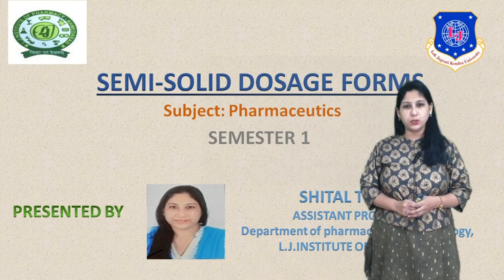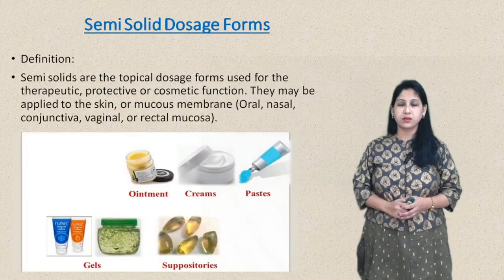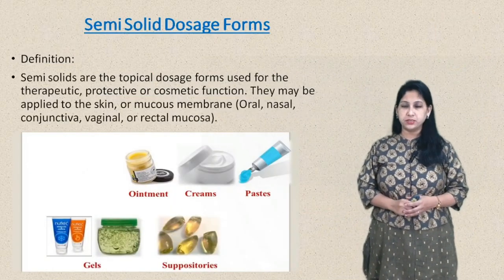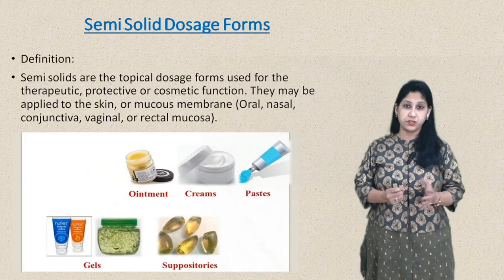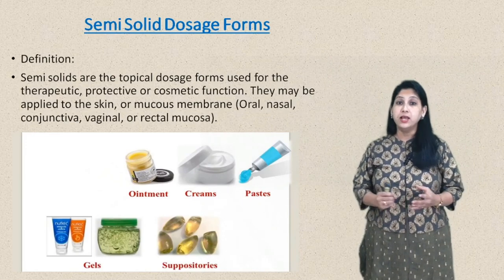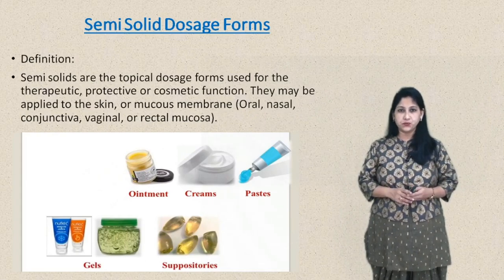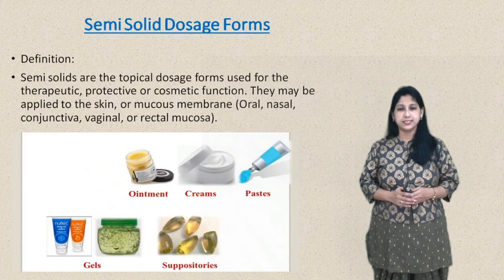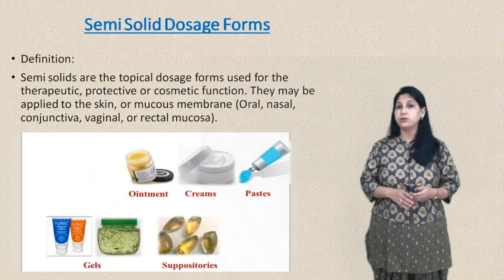In this video, I will share an overview on semi-solid dosage forms. Pharmaceutical products are classified into different kinds of dosage forms like solid dosage forms, semi-solid dosage forms and liquid dosage forms. So what are the semi-solid dosage forms? These are semi-solid in consistency and are meant for topical application on skin or mucous membrane.